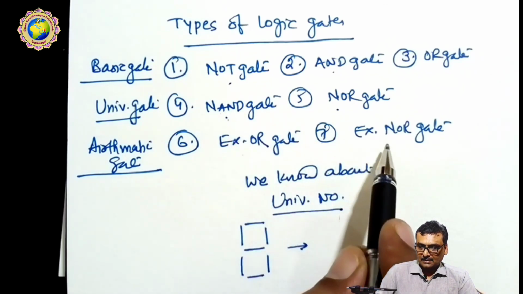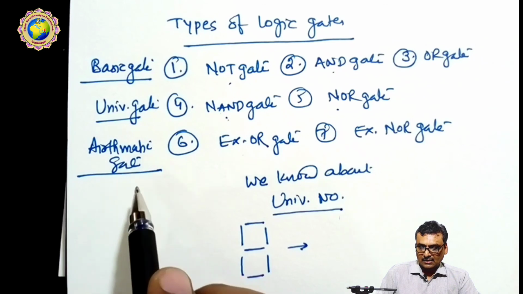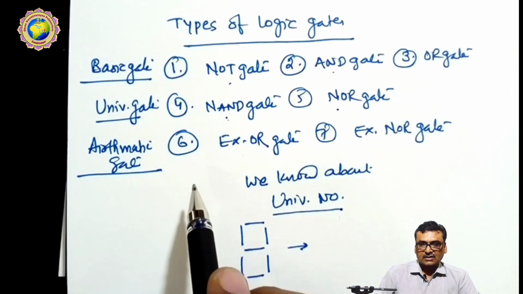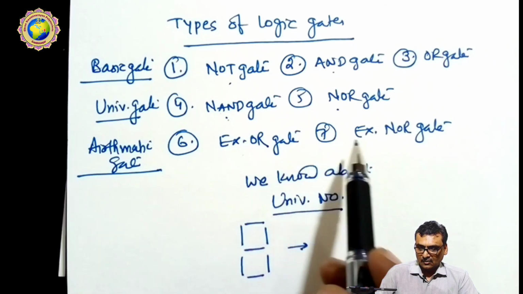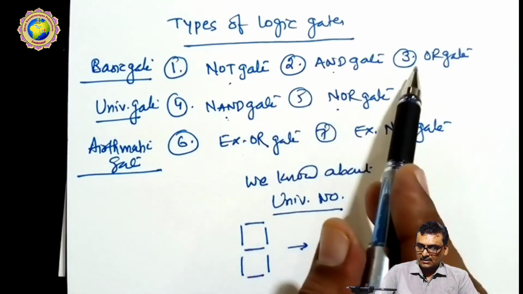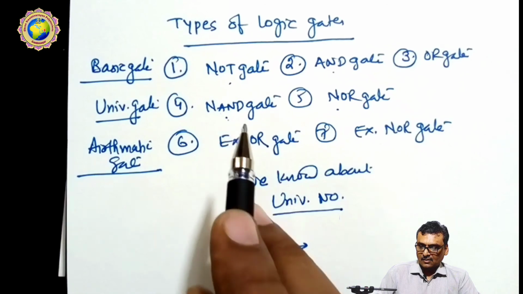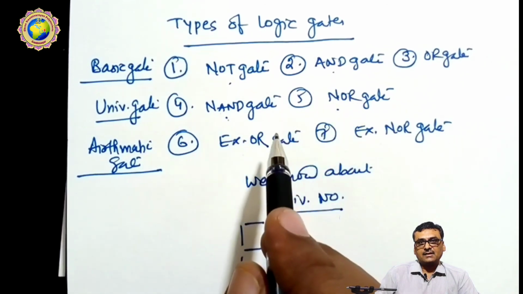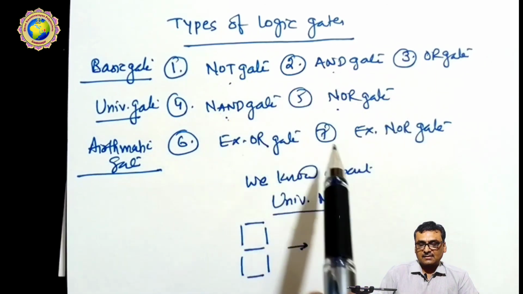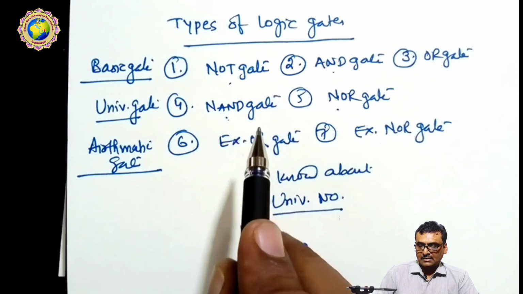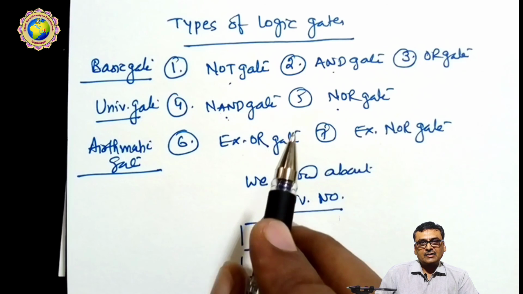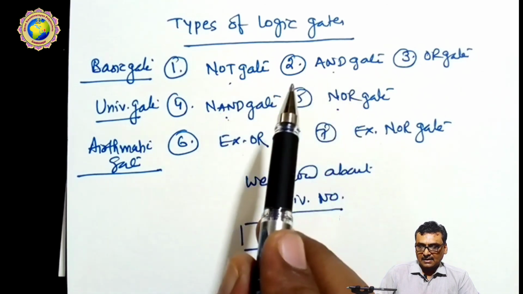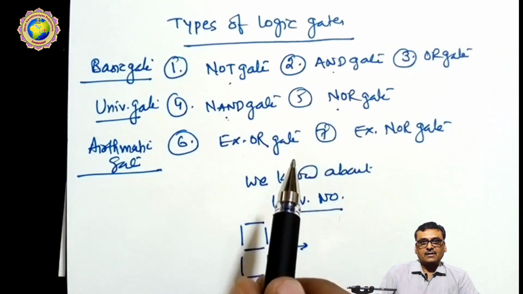And here are the XOR gate and XNOR gate. They are called arithmetic gates. These will be used for operations in mathematics, also called operating gates. So these 2 gates, these 2 gates and these 3, all 7 gates are the types of logic gates. Before we start each and every gate individually, we have to discuss Boolean algebra law and the use of Boolean algebra, and after that we can start one by one in the next schedule.